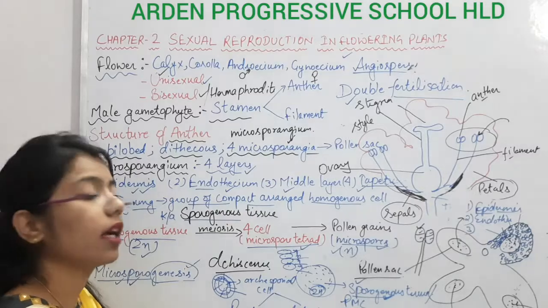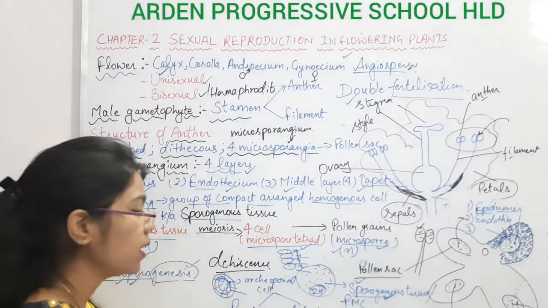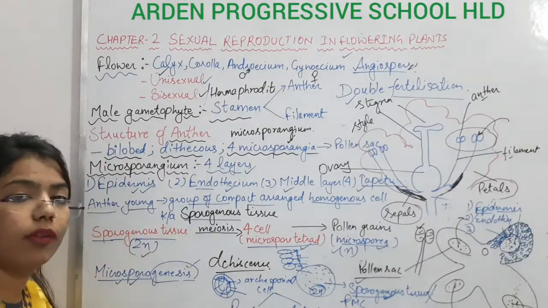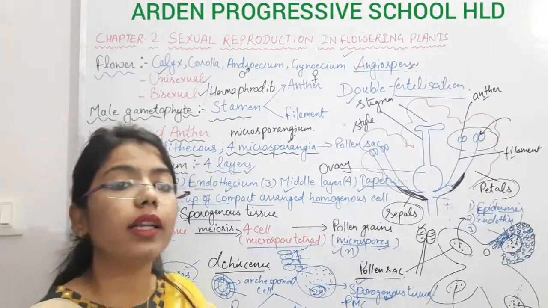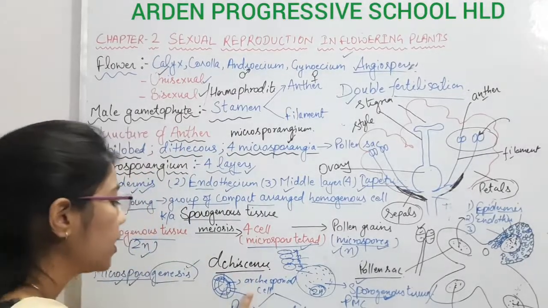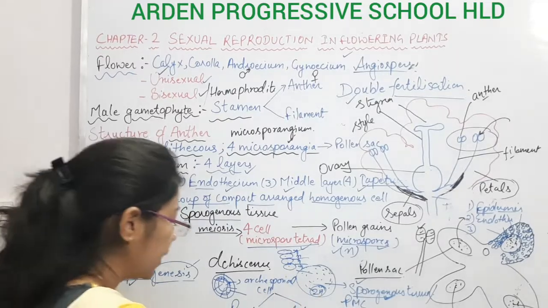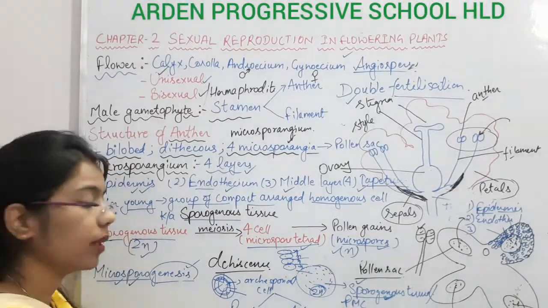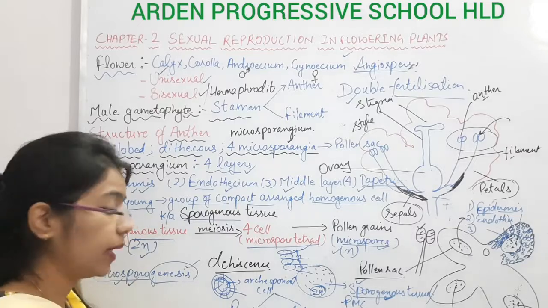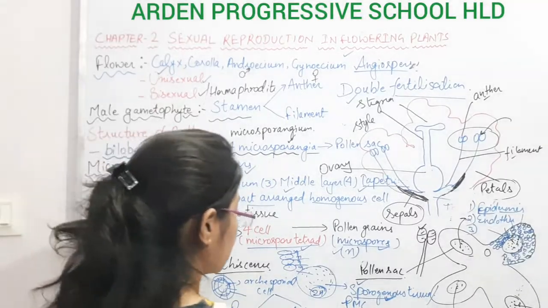These are nothing but a group of cells. So what type of group of cells? Sporogenous cells. In the beginning, when there is formation of the flower, there will be archesporial cells. In this archesporial cell, two types of division will be there: periclinal and anticlinal. Periclinal forms the outermost part, the parietal cells, and the inner one is the sporogenous cells. And this sporogenous is important.